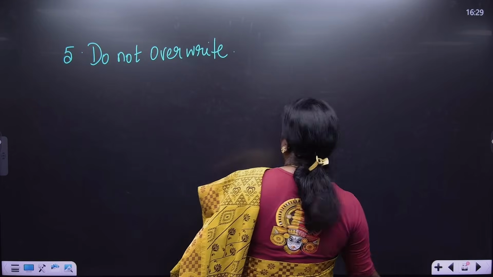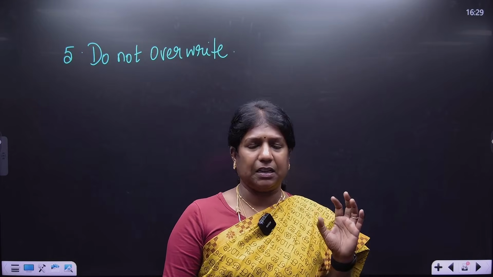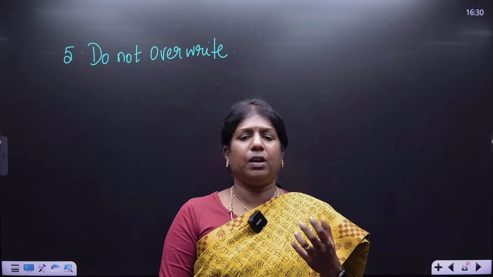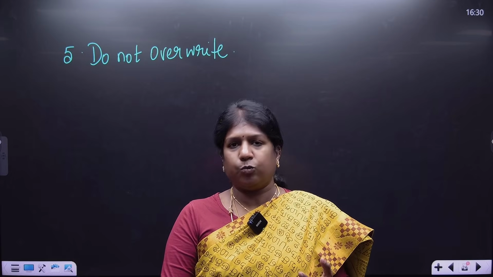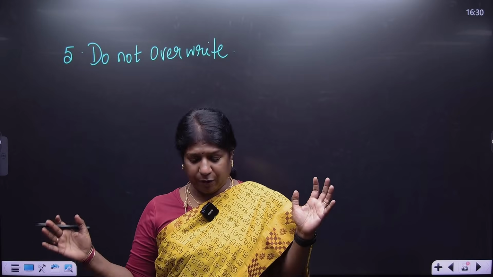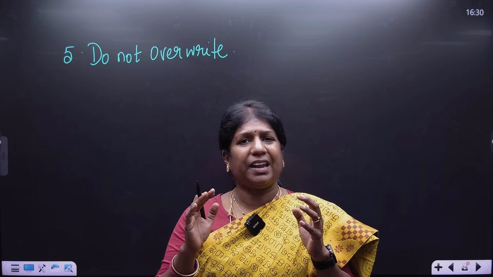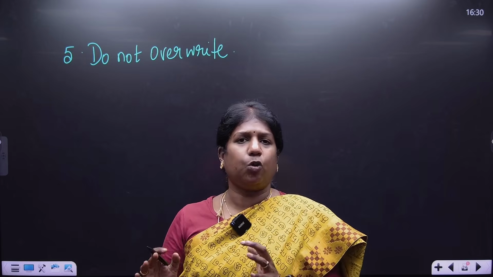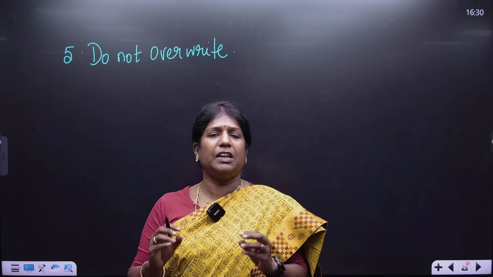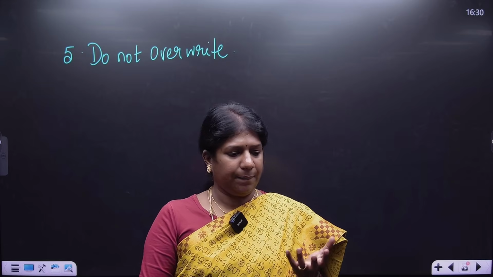The next way to understand history optional is do not overwrite. Do not give what the examiner does not want. Don't overwrite; cut short your answer, make it simple and crisp, and write what is required. Do not write more. Getting it? Let me tell it in a funny way.